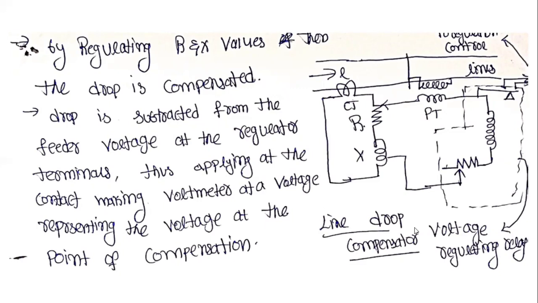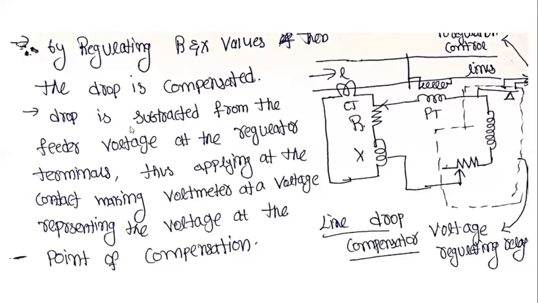Okay, by using this line drop compensation, what are the various equipments that will be used? That is the current transformer, potential transformer, voltage regulating control device, and the resistances and reactances. By regulating the resistance and reactance values, the drop is compensated. By controlling the R and X values, we easily control or compensate the